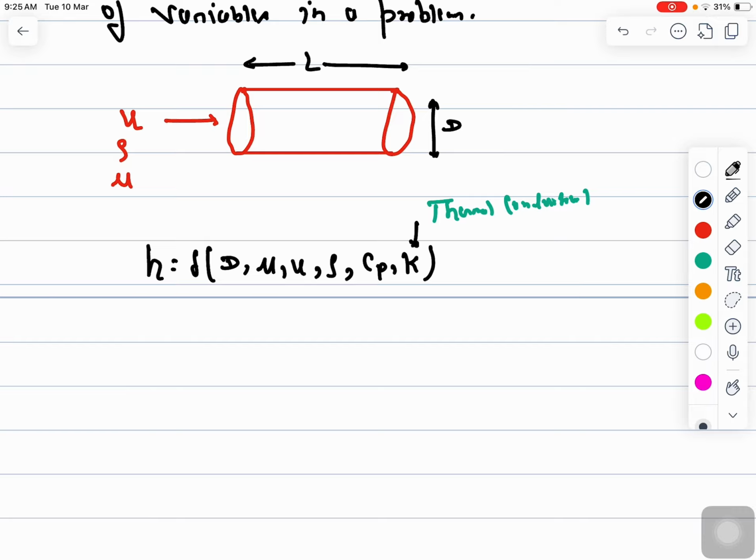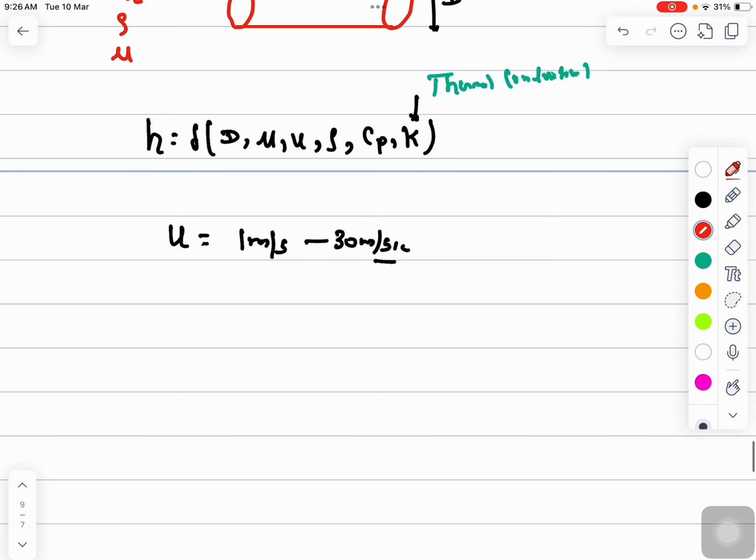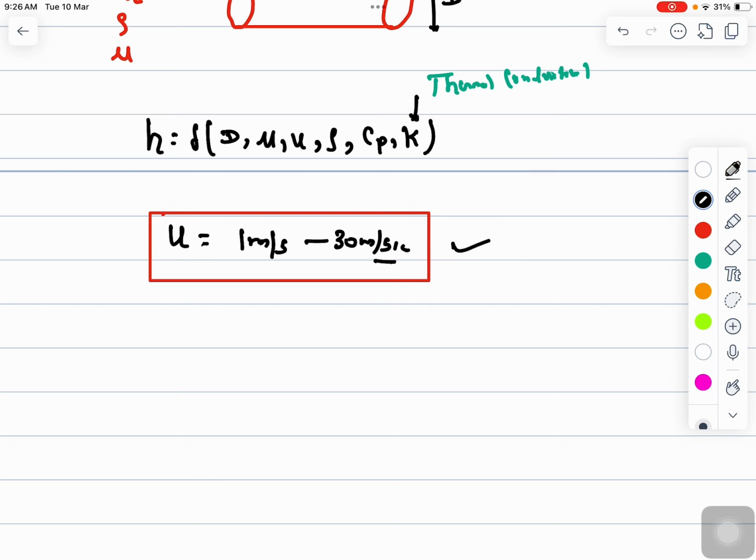For instance, if we vary velocity from 1 meter per second to 30 meter per second while keeping the other parameters constant, we may obtain heat transfer data for a pipe of, say, 25 diameter, right?